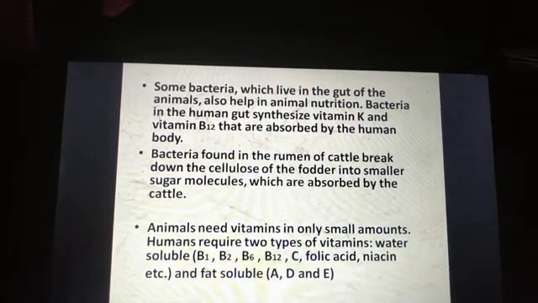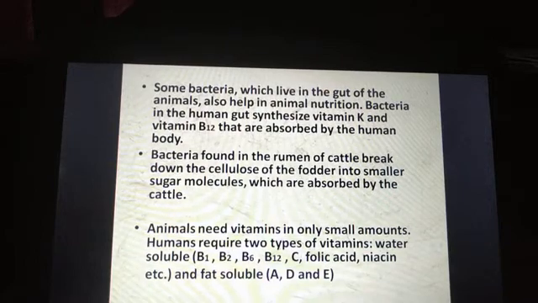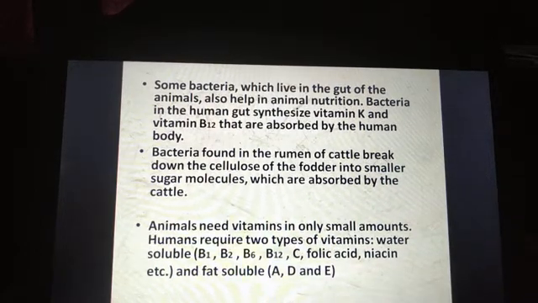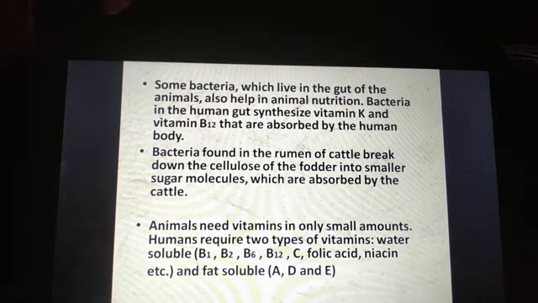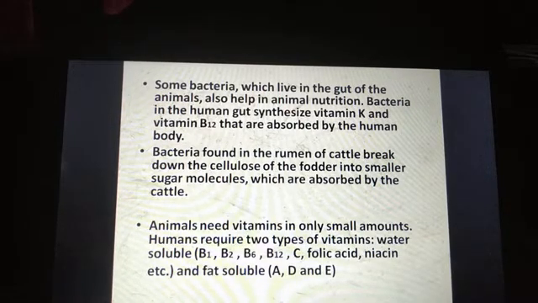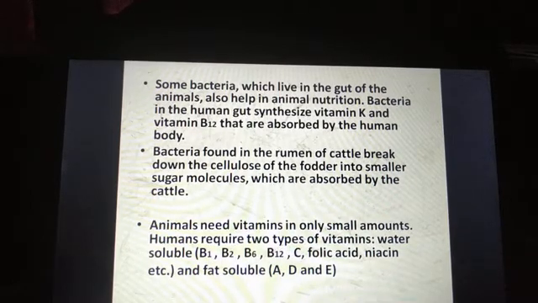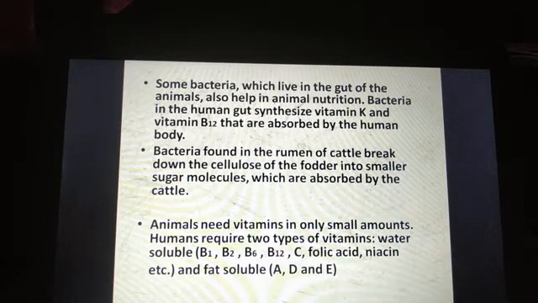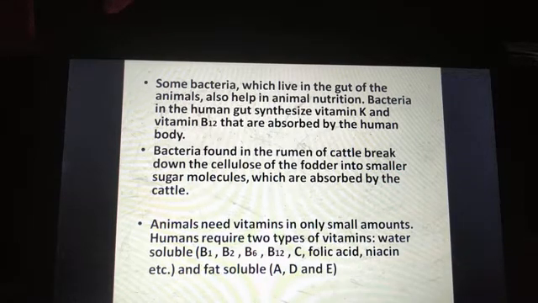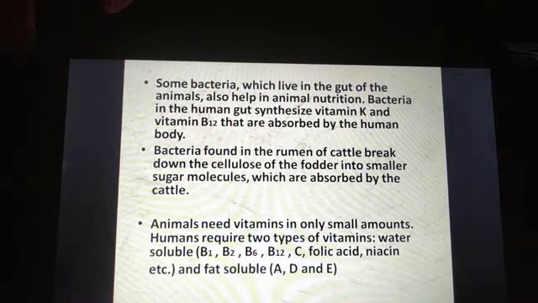Next, animals need vitamins in very small amounts. In human beings, two types of vitamins are required. One is water soluble vitamins, which include vitamin B1, B2, B6, B12 and C, and folic acid and niacin.